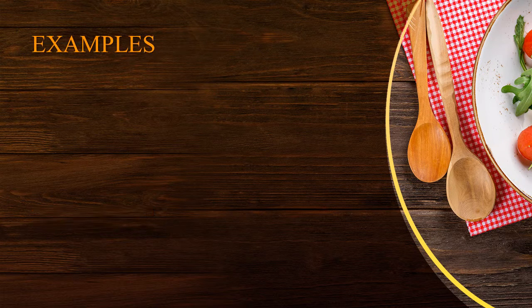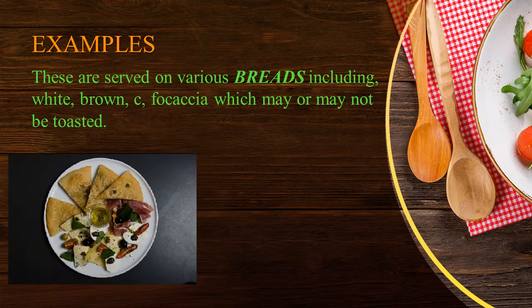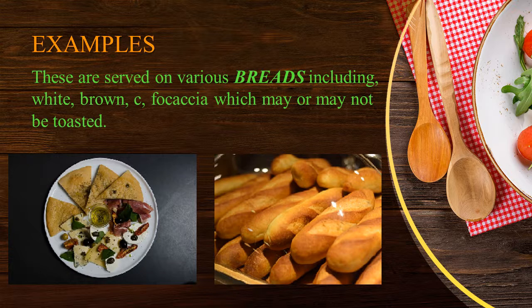Here are the examples of breads which are used for open sandwiches. These are served on various breads including white bread, brown bread, focaccia, which may or may not be toasted. You can see here in this picture focaccia. This is a picture of buckwheat, which can also be used for open sandwiches.